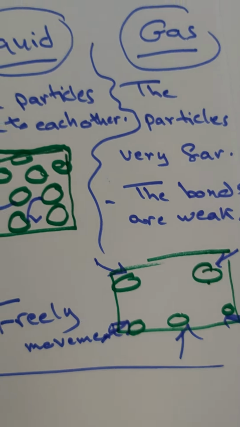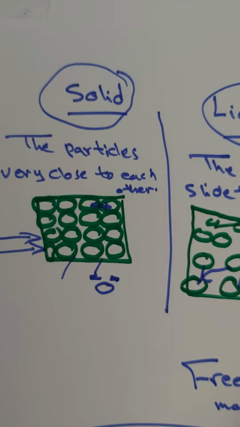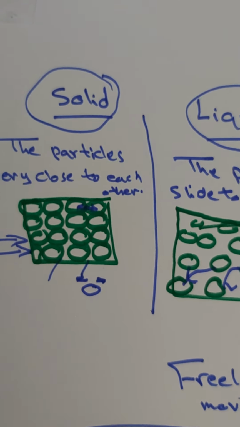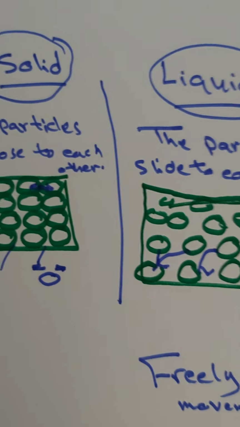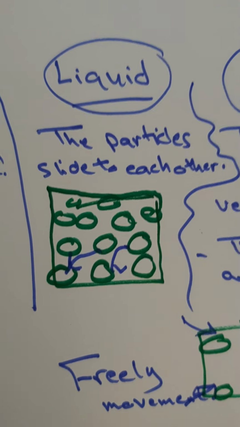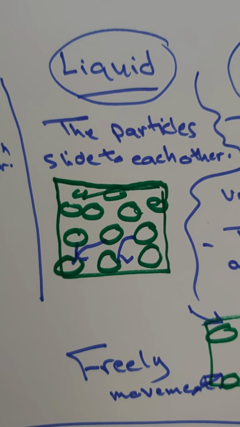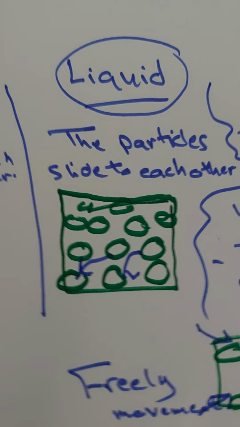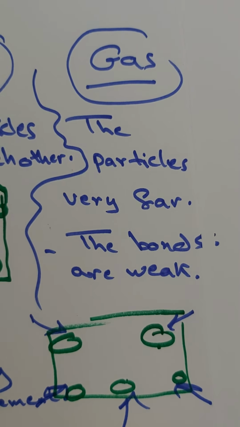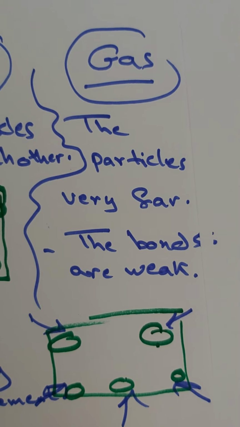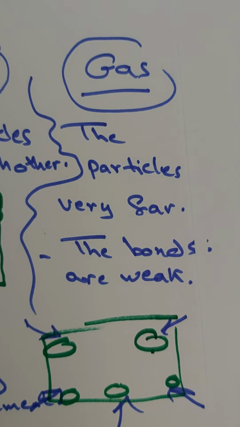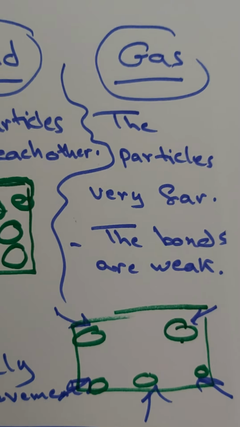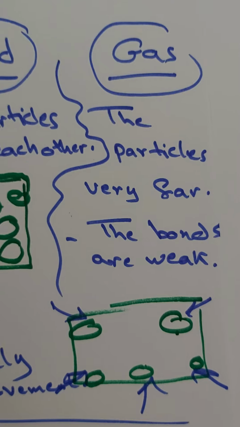Okay, so why do solids have definite shape and definite volume? Because the particles are very close to each other, or we call it rigid. Liquids, the particles slide on each other, so they have only definite volume but not definite shape. It takes the shape of its container. And gases, the particles are very far apart, the bonds are weak, or they have free movement, so we can change the volume and the shape of gases.